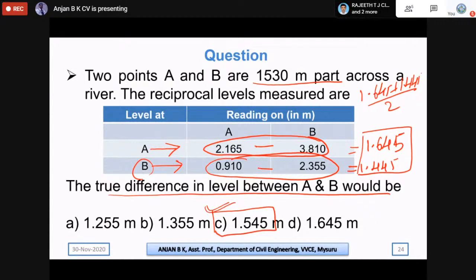Because you can observe, you should not go further, you can stop here only if you observe the options, because one is 1.645, another one is 1.455, so this will be eliminated, and these two are actually less than the least difference, that is 1.445. So the value which is in between these two is only option C. So without wasting your time, you can select option C in this type of problem if such type of options are given.